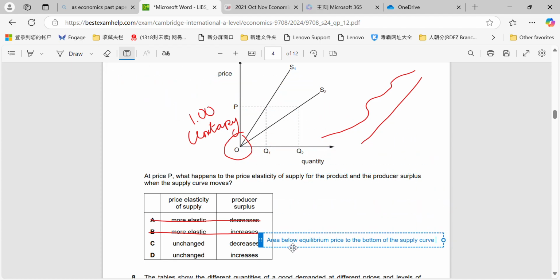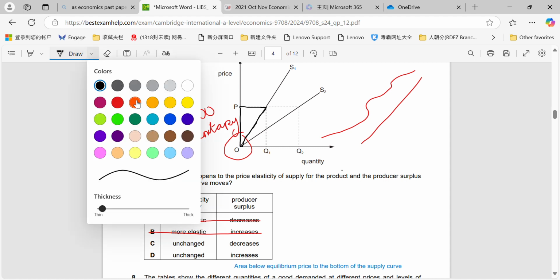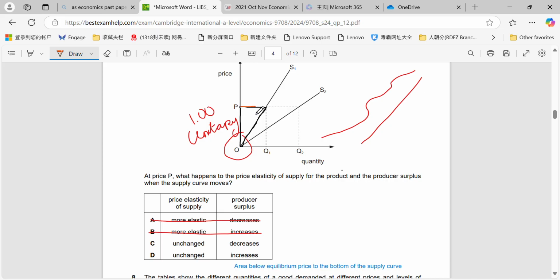Okay, so in this instance, I'll move this down here for a little bit, we can show the producer surplus before and after. So before we have the shift, the producer surplus is this area in here that I'm shading, area below equilibrium price to the bottom of the supply. And then when we have the shift, the producer surplus becomes a much larger area here, which we can now see the full area encased in orange. Therefore, the producer surplus would increase and the price elasticity of supply would remain unchanged.